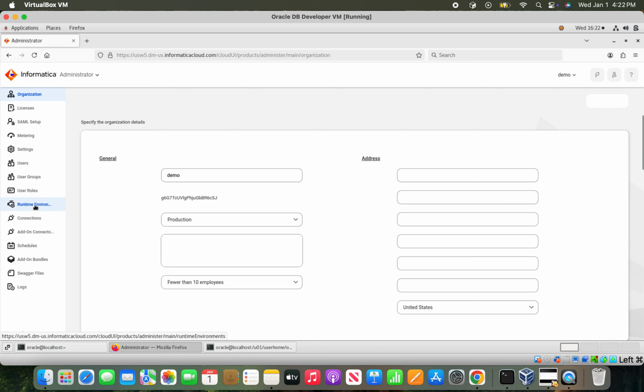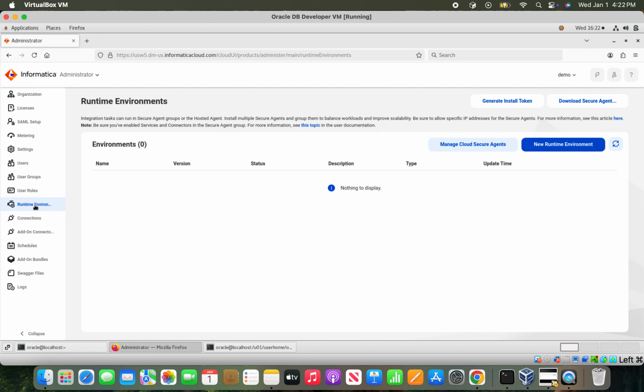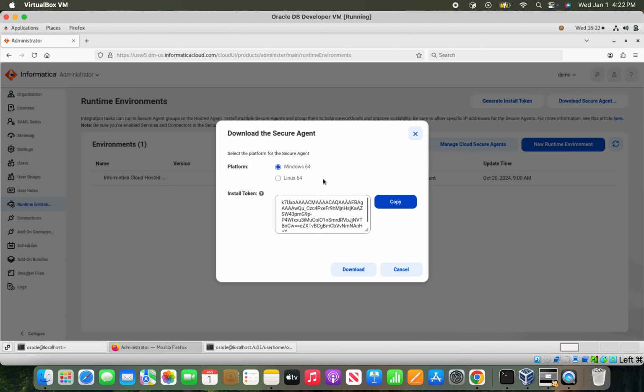Go to runtime environment and click download secure agent. Before doing that, you just change it to Linux 64. We already did all the steps, but only to get the latest token, I came here and switched the platform to Linux 64, and the generated token I'm going to copy now. If you want, you can hit that download button, but it's not necessary for us now.